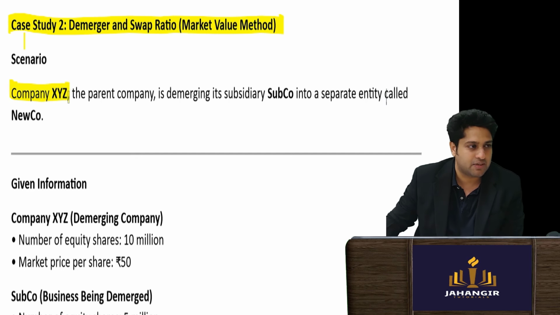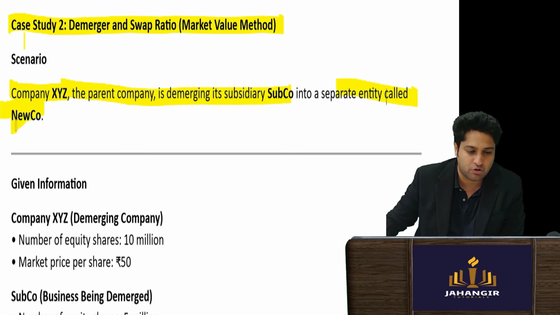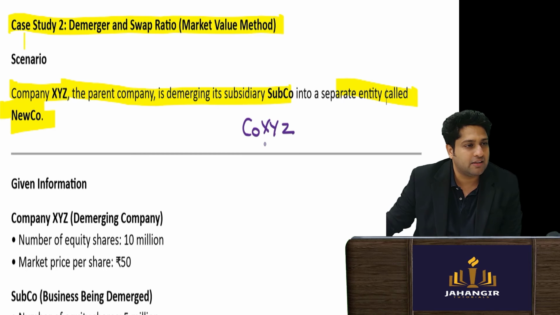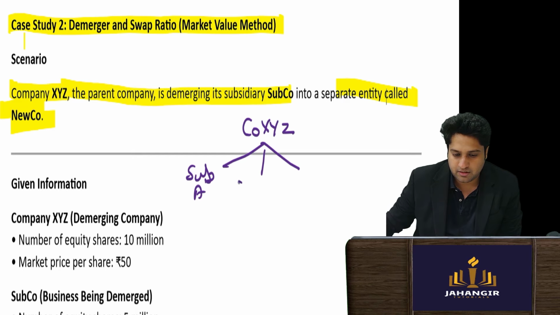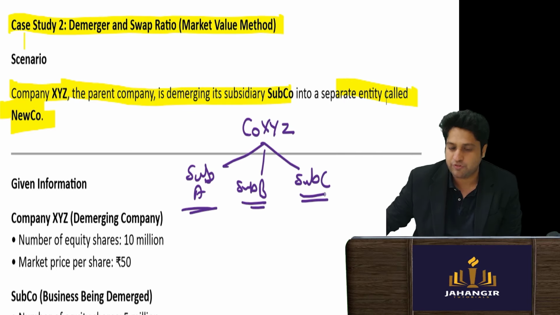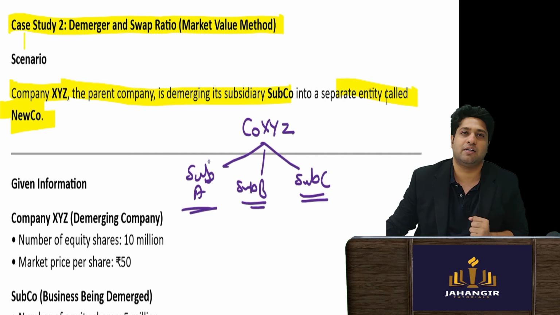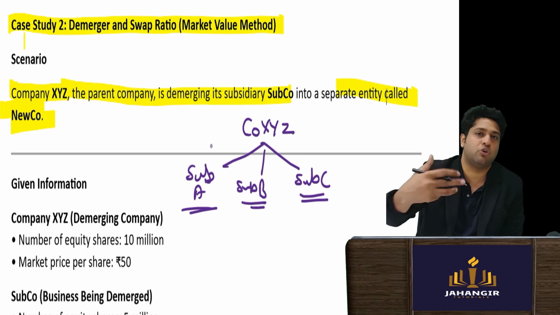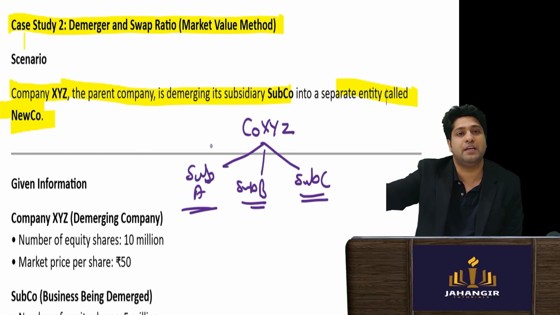Company XYZ is the parent company. It is demerging its subsidiary into a separate entity called the new company. So what is happening here? We have company XYZ, and let's say it has three subsidiaries: subsidiary A, subsidiary B and subsidiary C. Just like we had seen for Reliance, separating a division called Jio into a separate company altogether.